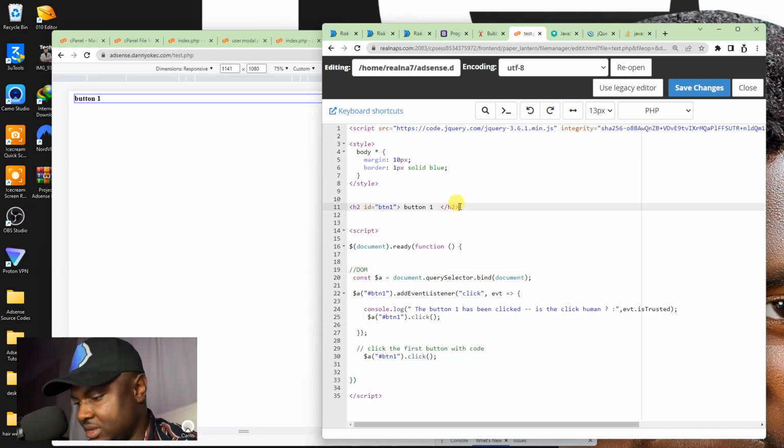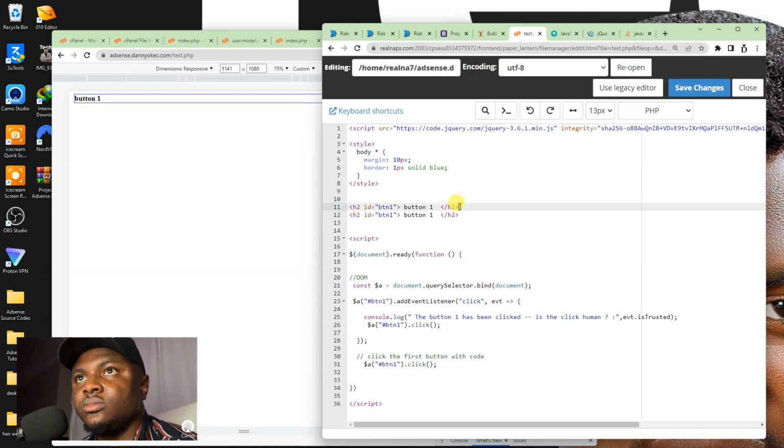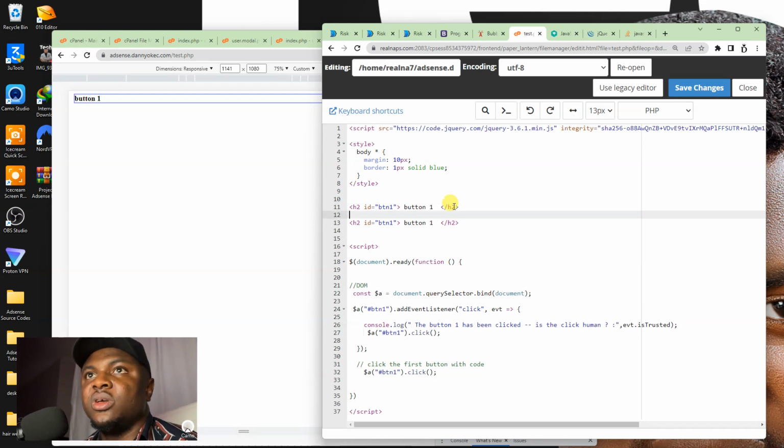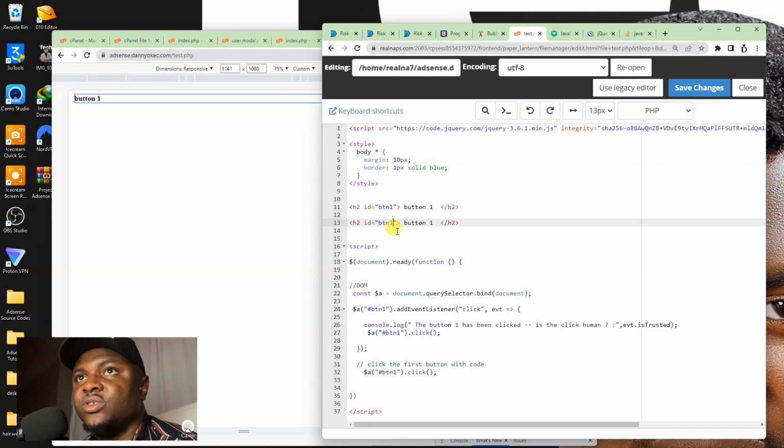I'm going to create a second one, and I'm going to call this one button 2, and I'm going to come here and put this one to be button 2. So I now have a button 2, right? And I'm going to do something very weird, and I can swear to God, if you pause this video, don't tell any programmer you know of. Just give them this. They won't be able to predict what will happen, except they are very